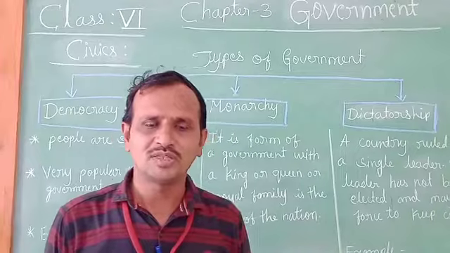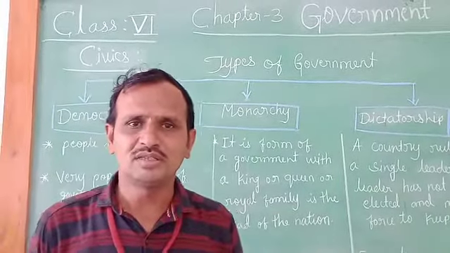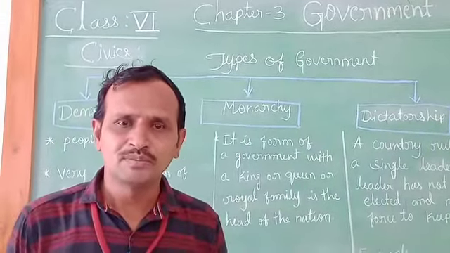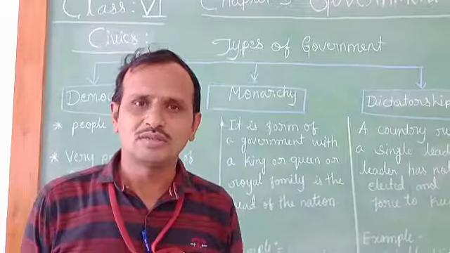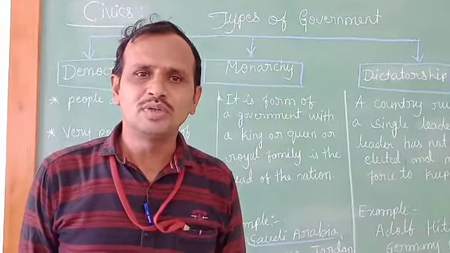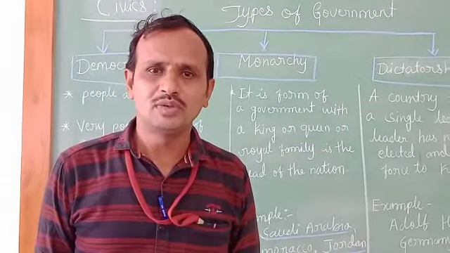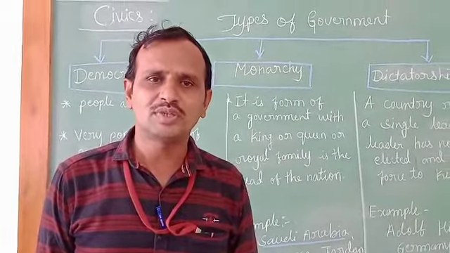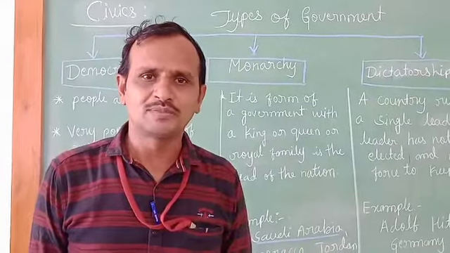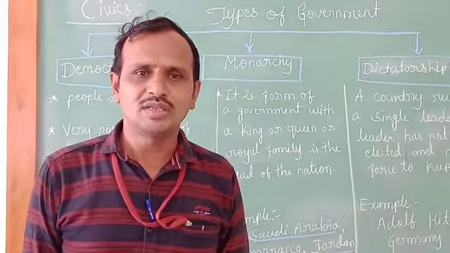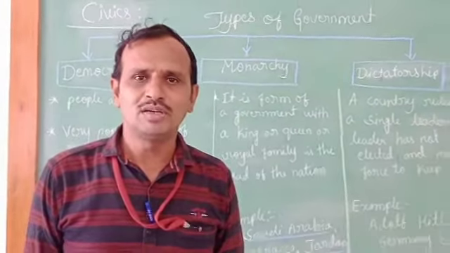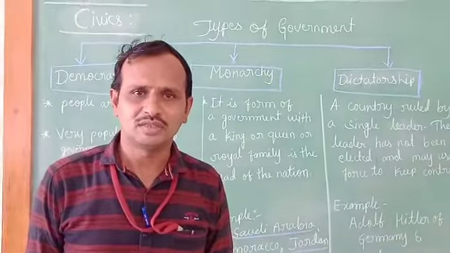In other words, government is a group of people that have power to rule the country according to law. This is also one of the definitions of government. We also discussed the important functions of government in our previous class.